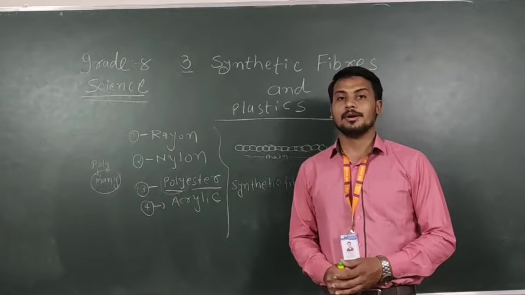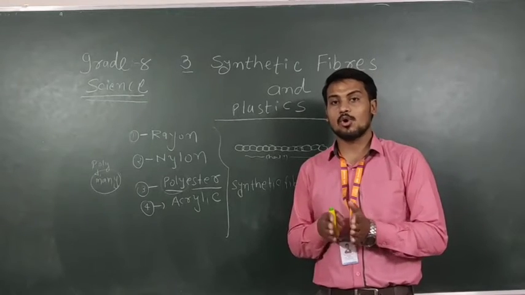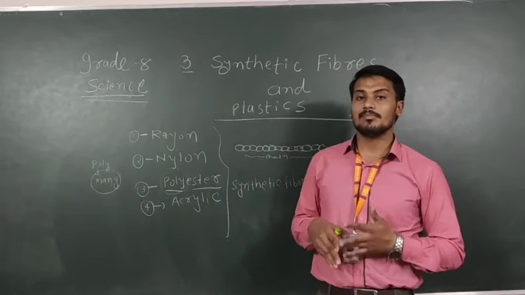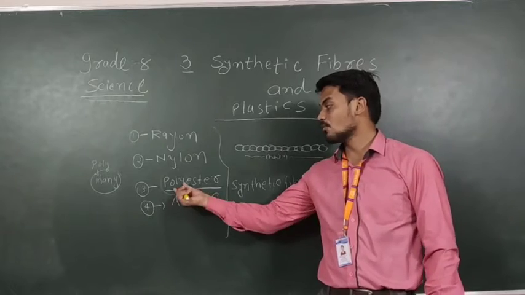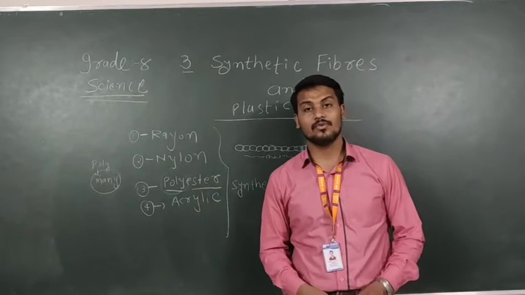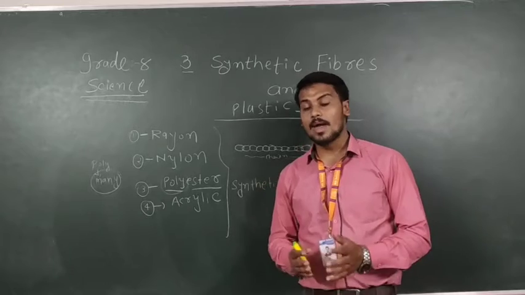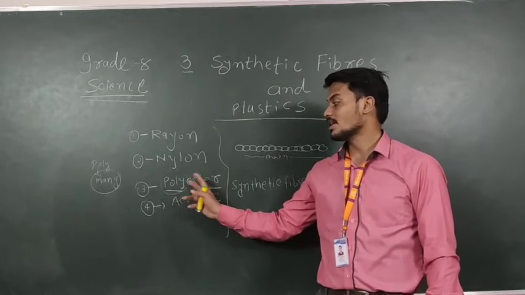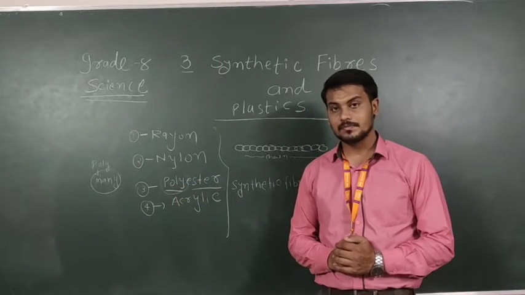PET, that is known as polyethylene terephthalate. PET plastic bottles, all these things are made from polyester. Some types of dress material are also made from this material that is known as polyester.